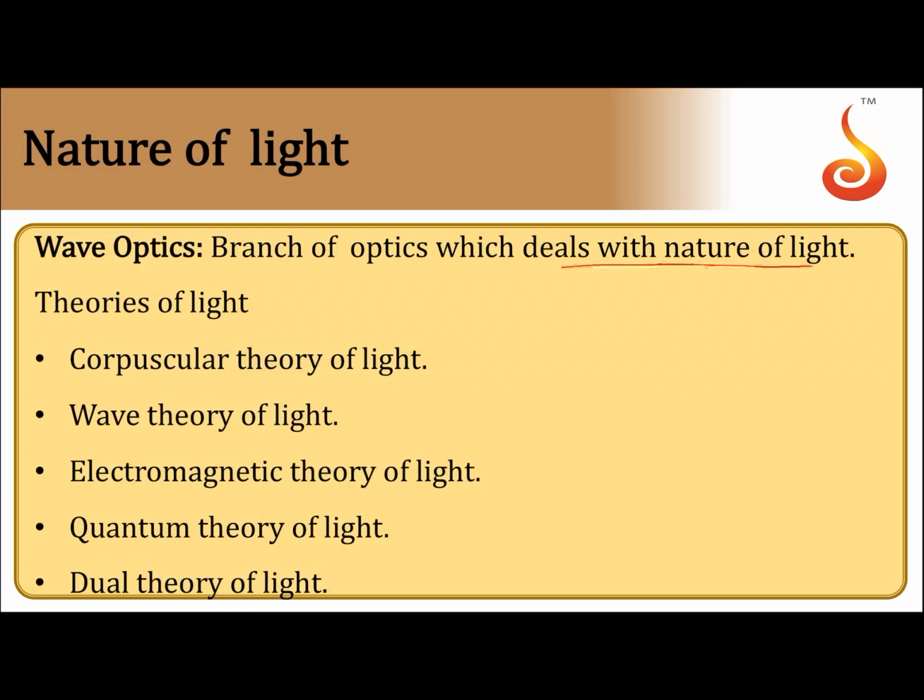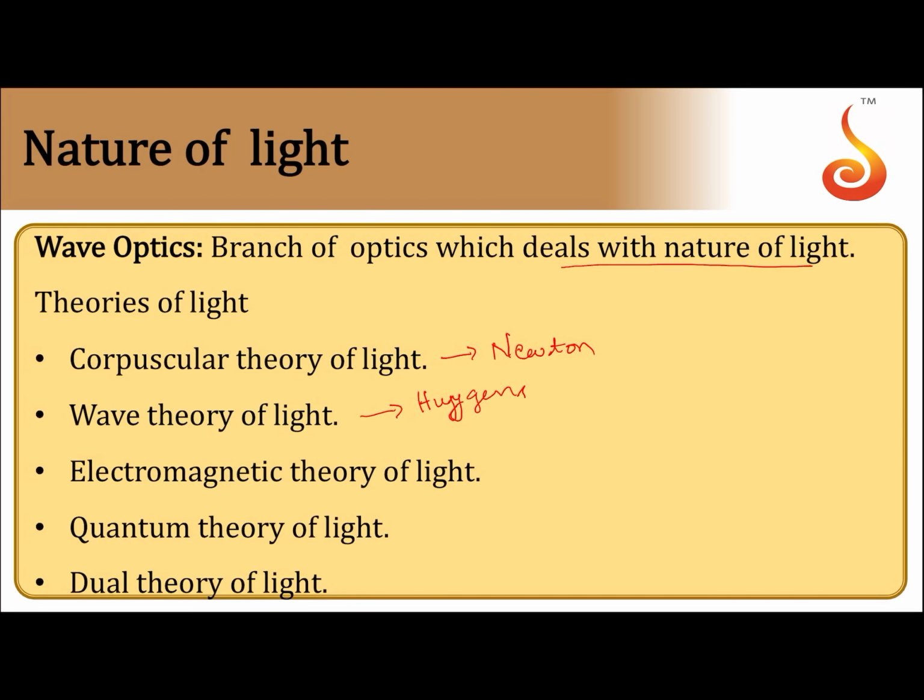So, the theories which were put forward by different people to explain the nature of light are as follows. First one is corpuscular theory of light. This was proposed by Newton. Then wave theory of light.